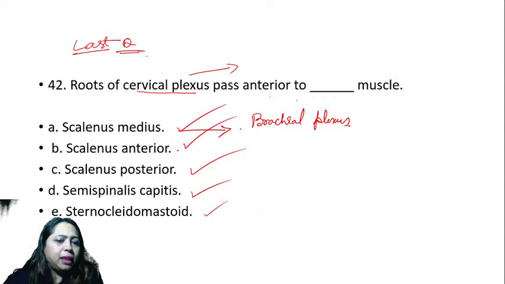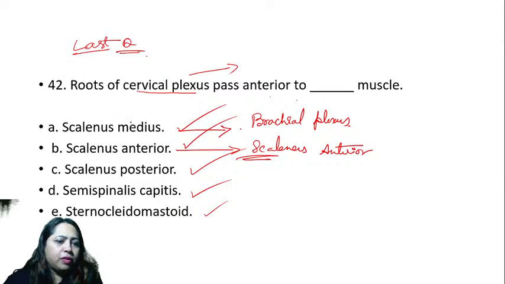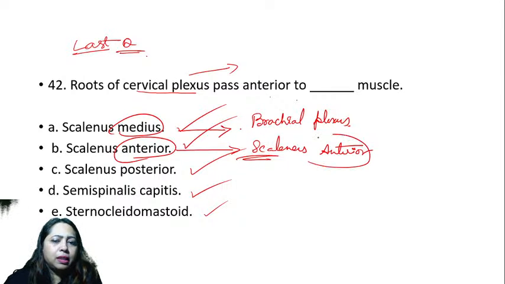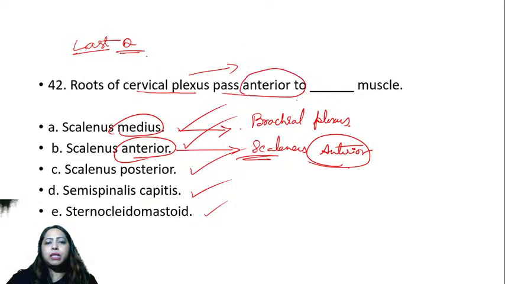Anterior to this will be scalenus anterior. So you see the difference. Medius, brachial plexus; anterior, cervical plexus. The answer is: cervical plexus passes anterior to the scalenus anterior muscle.